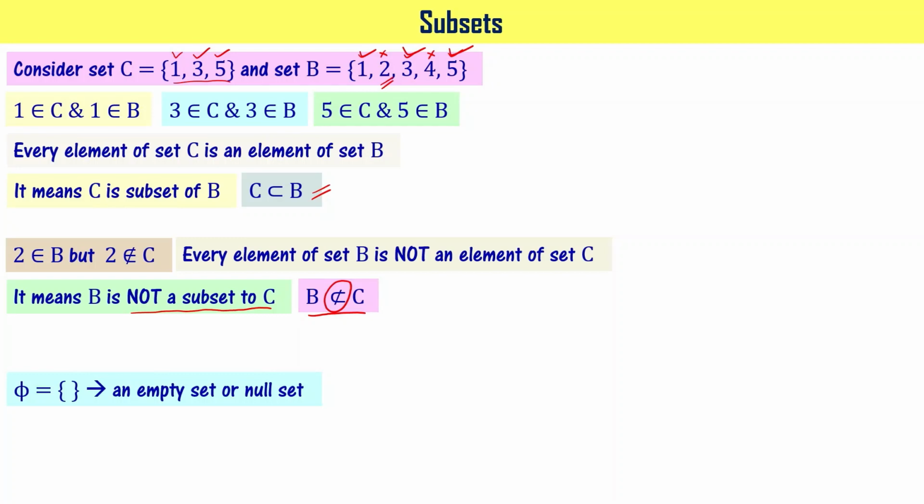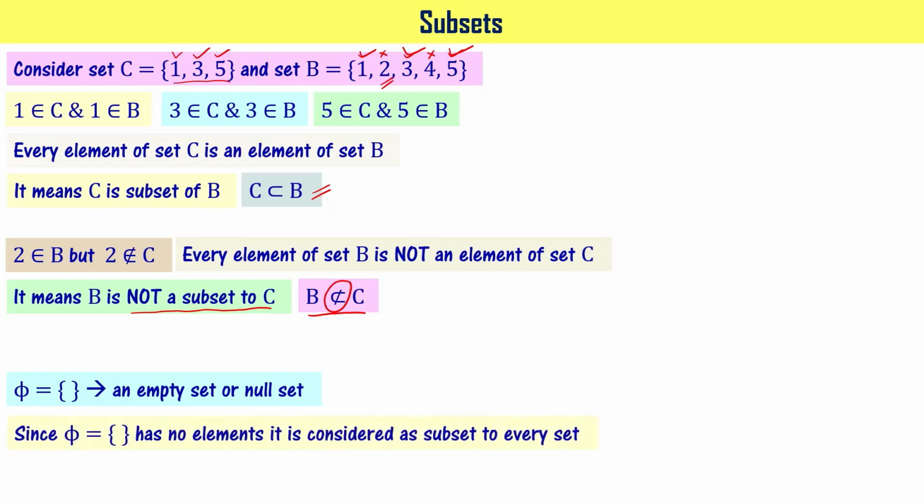We have already said that phi is an empty set or null set, right? You also note that since phi has no elements, it is considered a subset of every set. Please note this. There is no reason for doing this, but this is the convention. Since it has no elements, it is considered a subset of every set.